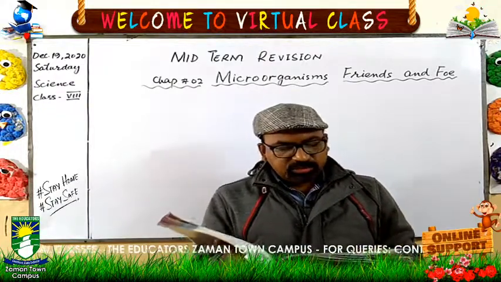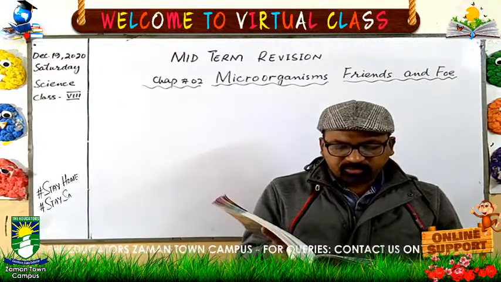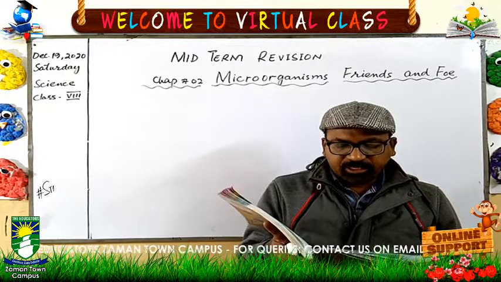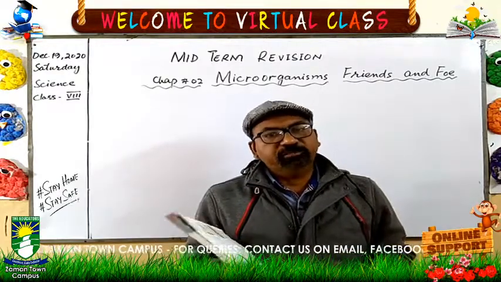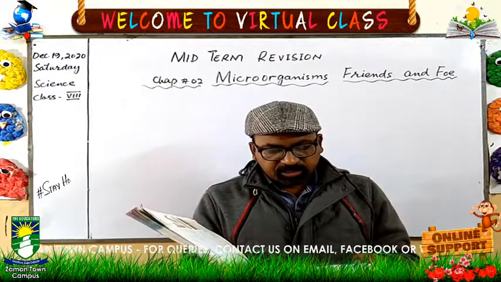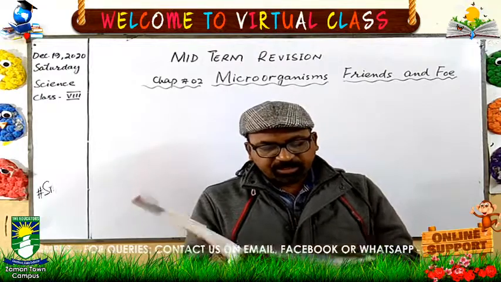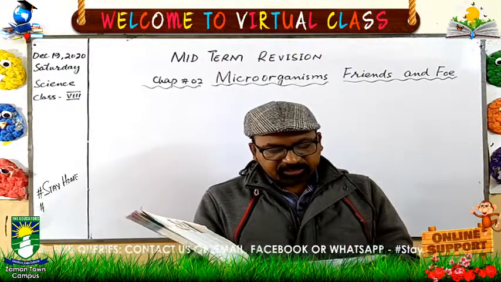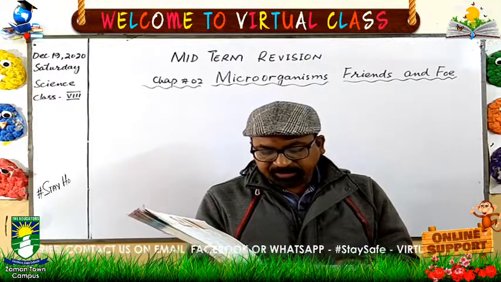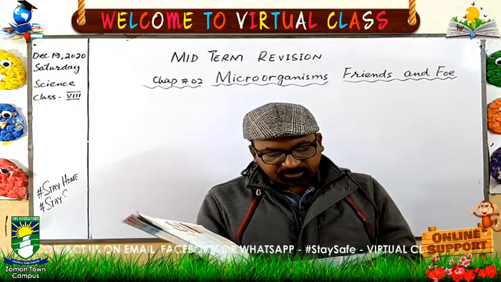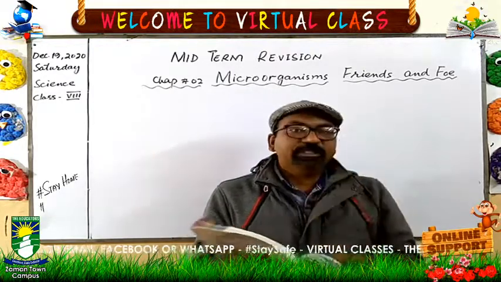Uses of protozoans: one use is that they make the zooplankton, and they can be the food of other living organisms. Harmful protozoans: entamoeba causes dysentery in other living organisms. And trypanosoma lives in the bloodstream of human beings and cattle and can cause a disease known as sleeping sickness, meaning they can cause different diseases.